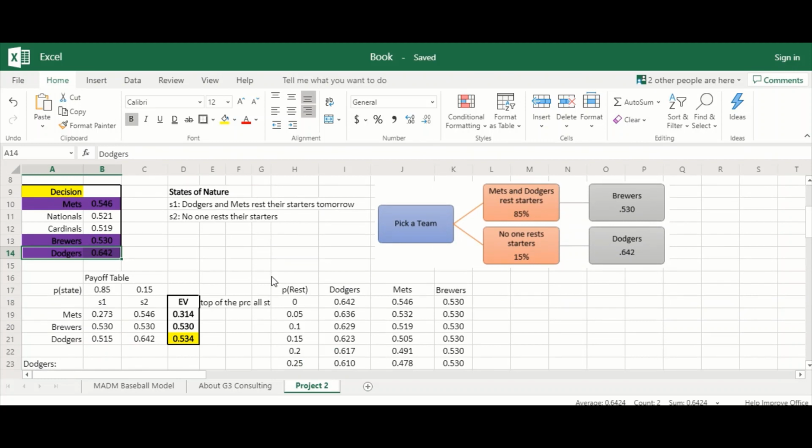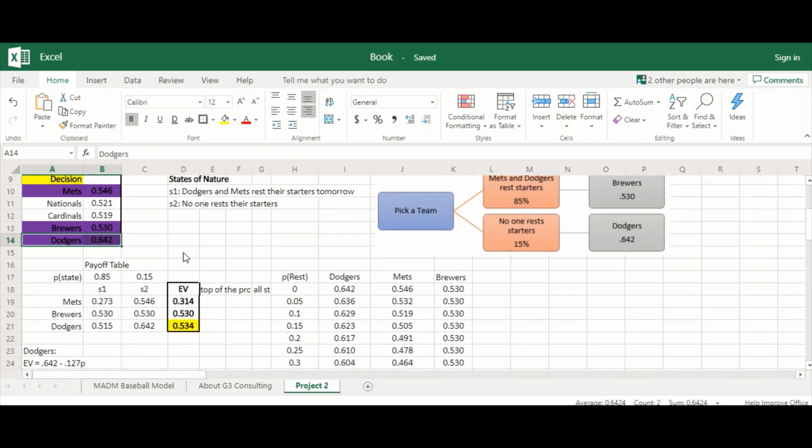So with the payoff table, we use the expected value approach to calculate the expected value of each team. What we did was we took the probability and we multiplied it by the value in the payoff table, and so we got these values on the far right. The Dodgers have a high expected value, which makes them our pick for tonight.